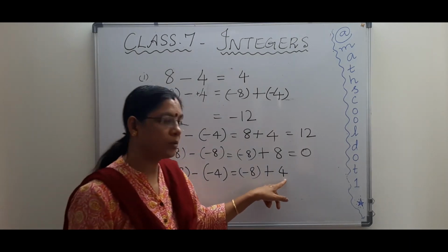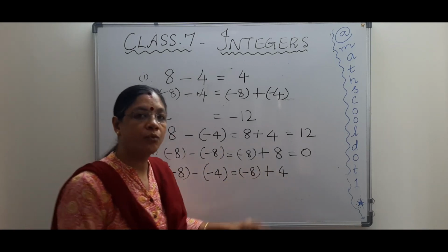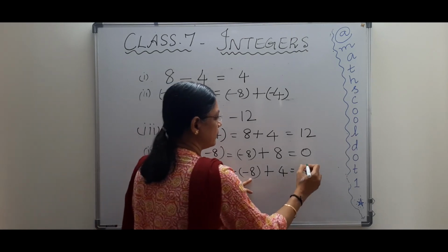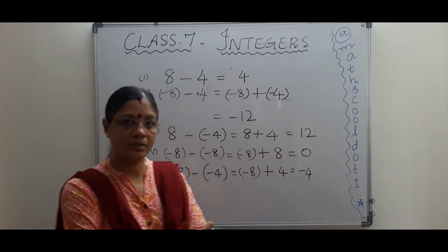Now one is minus, one is plus. So what do we do? We subtract, right? So 8 minus 4 is 4 and the bigger number is 8 here. So put the sign of the bigger number. Do you understand? So minus 4 is the answer.